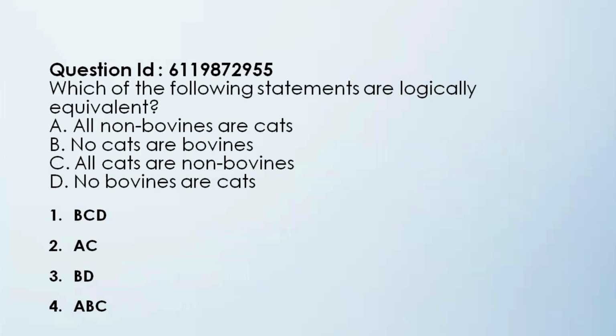So the next question is, which of the following statements are logically equivalent? A: All non-bovines are cats. B: No cats are bovines. C: All cats are non-bovines. D: No bovines are cats. Okay, so the 4 options are BCD, AC, BD, and ABC. Okay, so the correct answer is BCD. No cats are bovine. Okay, which also means that all cats are non-bovine, right? Because no cat is bovine. So all are non-bovine. And no bovines are cats.